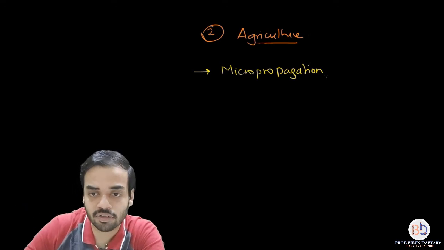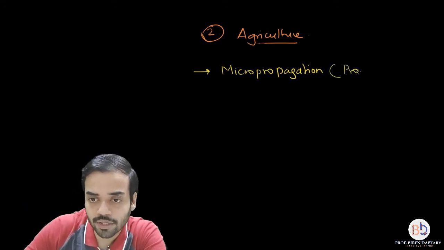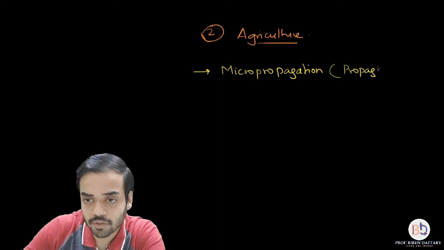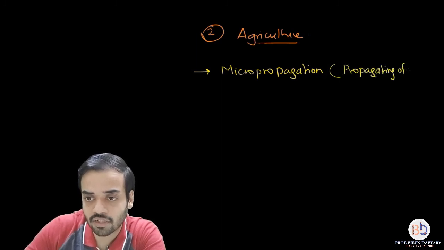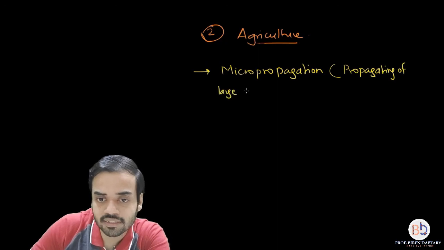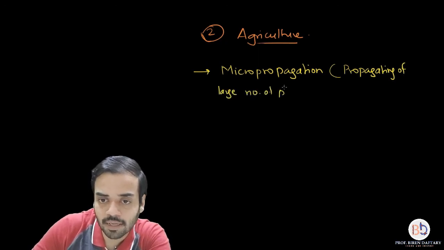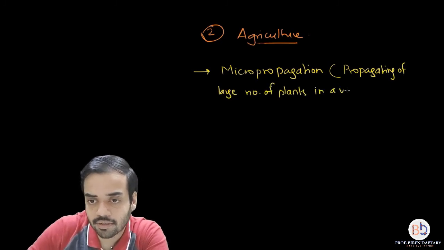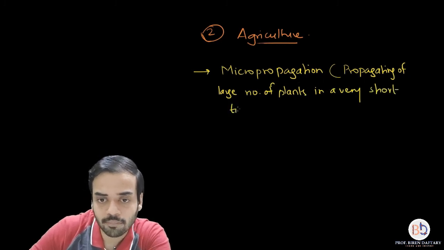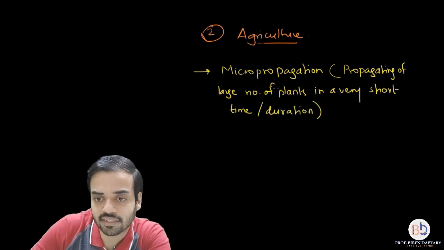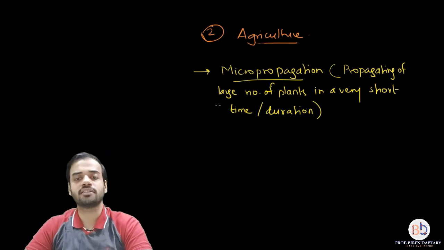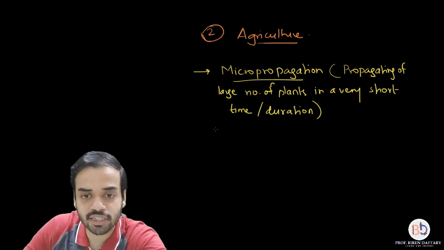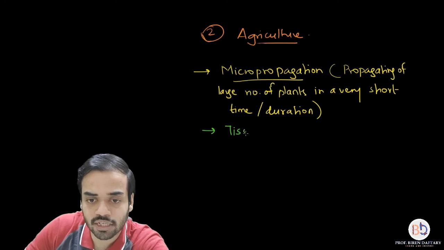Okay, I will write it down if you want. Propagating or cultivation of large number of plants in a very short time or in a very short duration. This is called micropropagation. Now how is this micropropagation done? It is done by using a technique which is called tissue culture.